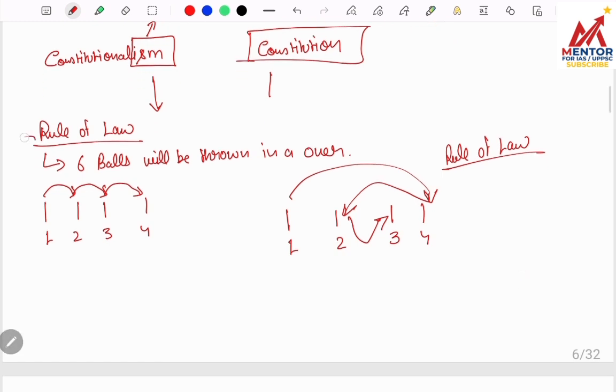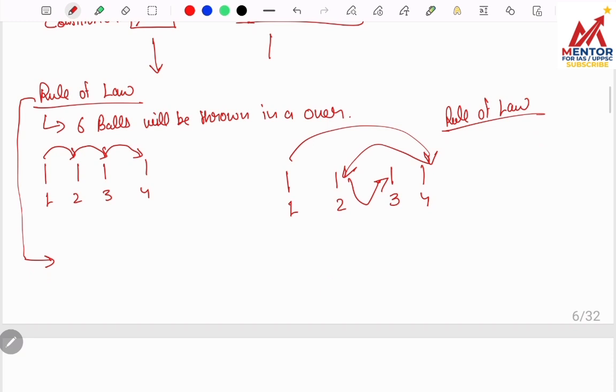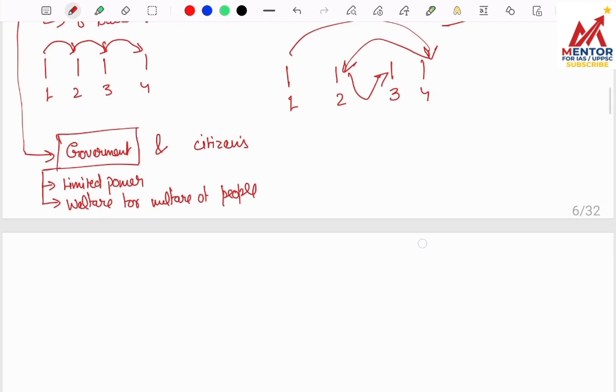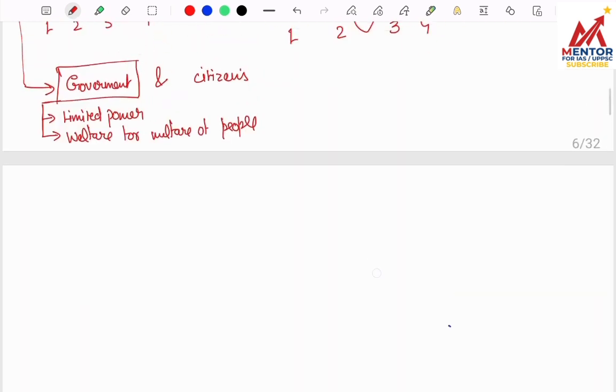So rule of law is very important concept. And where it is required? It is required for both government as well as citizens. In general, it is treated for government, so that government has limited power, work for the welfare of people, it should not exercise power in such a way that it suppress the rights of citizen and deprive them from their fundamental right. So I hope till here it is clear.